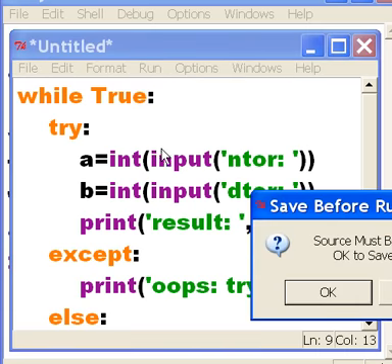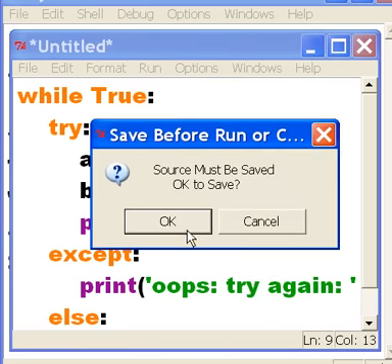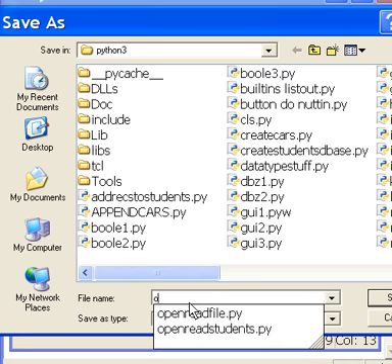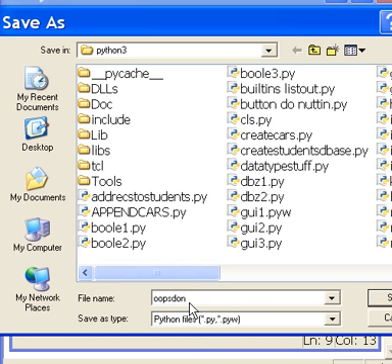Run the module, and the module must be saved first. Okay, let's save it. I forgot to save it. We'll call this oops, don't stop .py. Oops, I made an oops, don't stop.